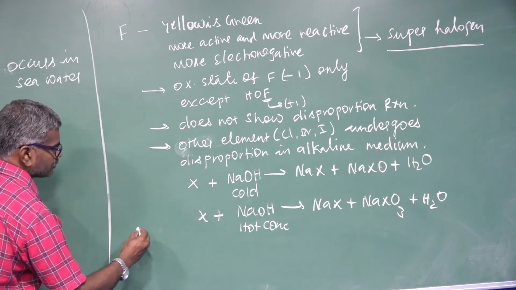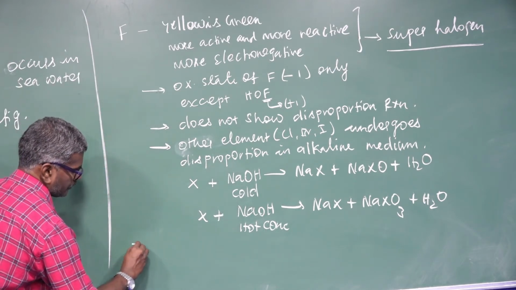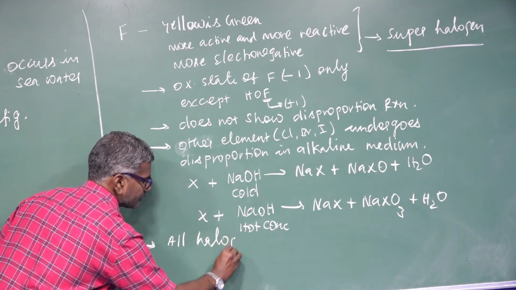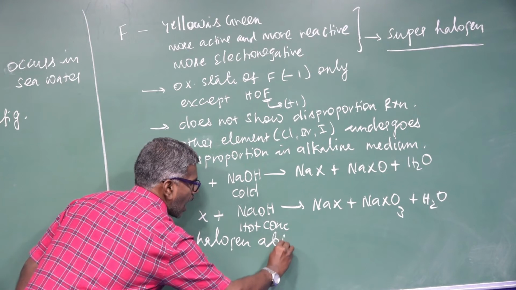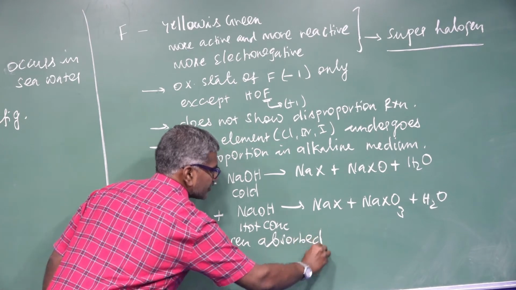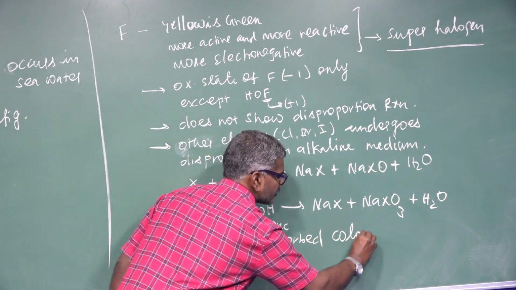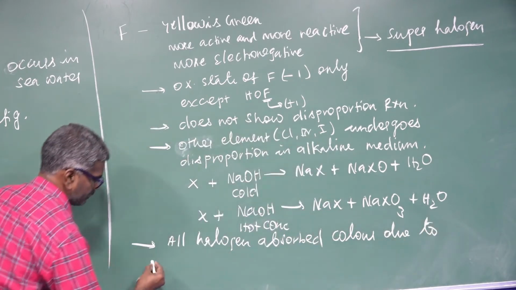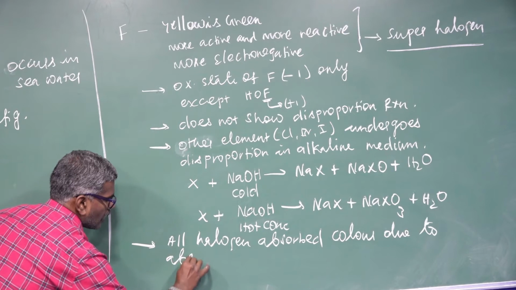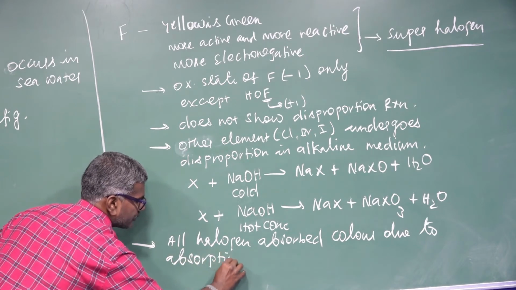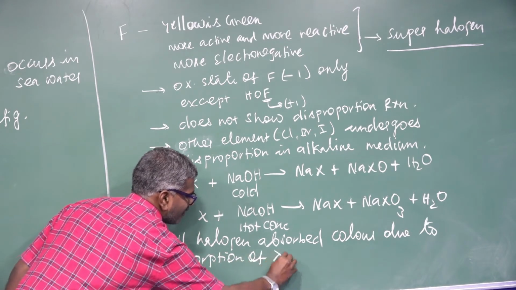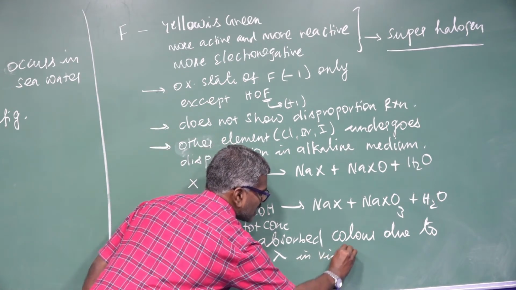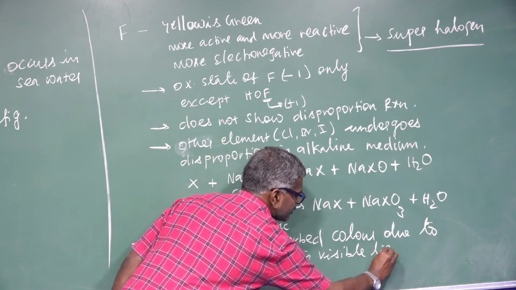Another point. All halogens are colored due to absorption of wavelengths in visible light.